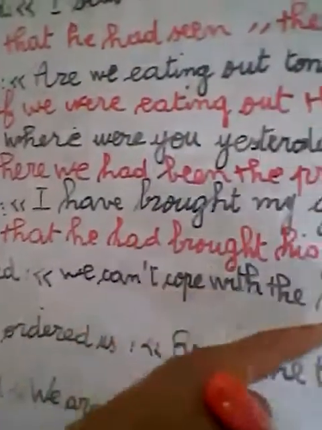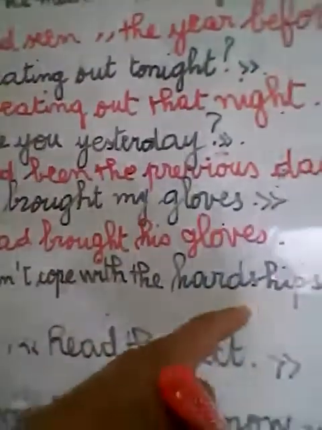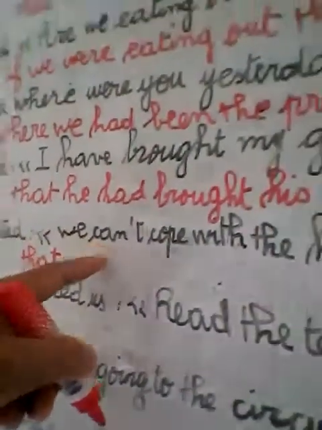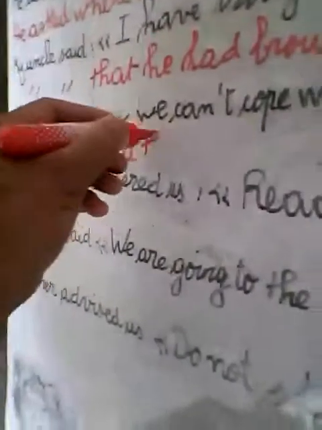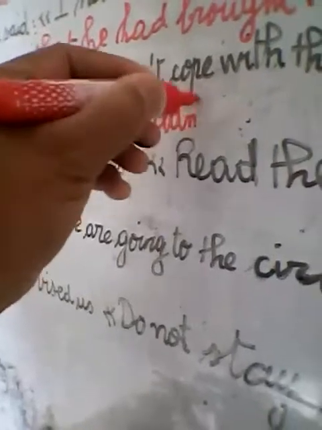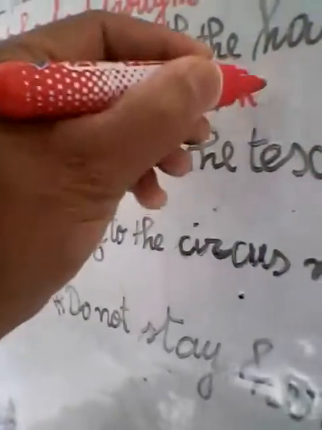They protested, we can't cope with the hardships. The hardships are the difficulties in life. That means we can't stand the hardships, we can't deal with the difficulties of life. So they protested that, the modal can't will be couldn't. That they couldn't cope with the hardships.